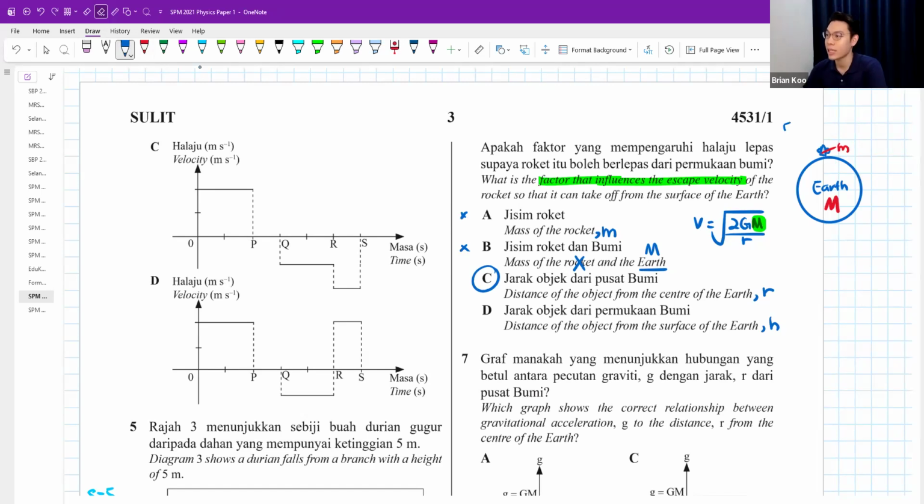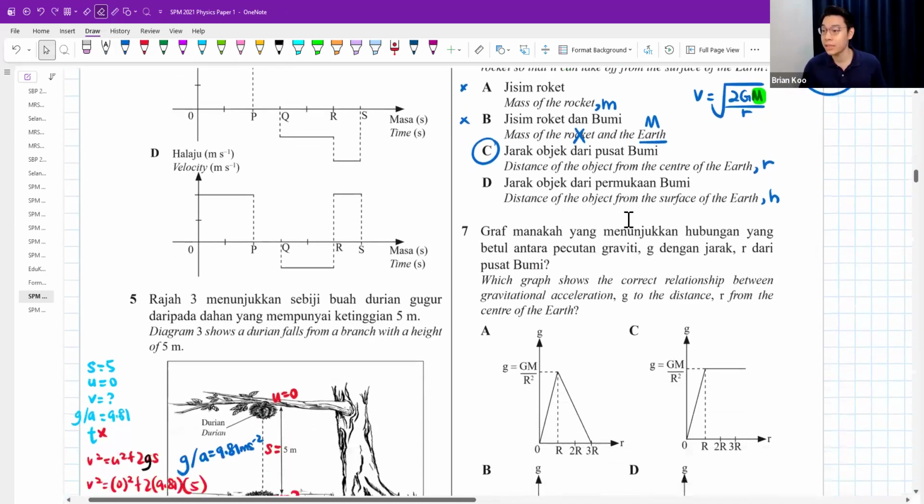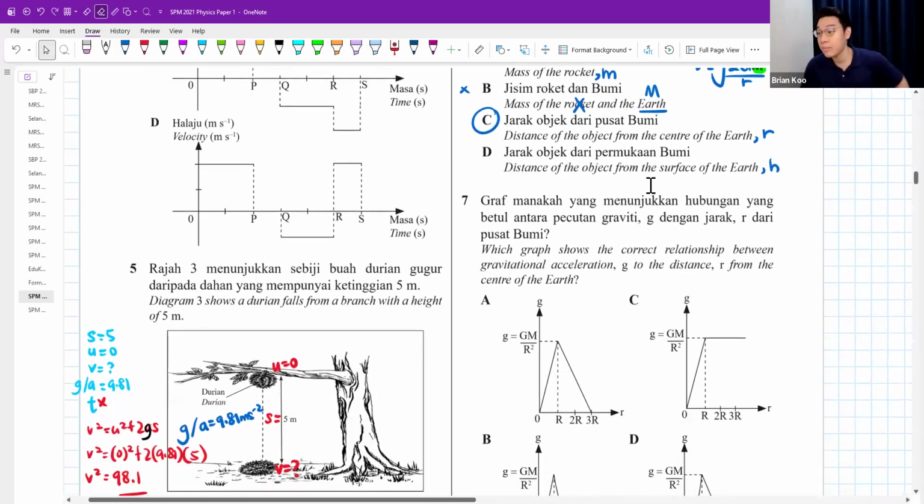h is the height. Let's say your satellite is here. This is called height from the surface of the Earth. We always call it h. But you always need to use the distance from here all the way to the center of the Earth. That is called small letter r. Must know the difference. Okay, so this is checking on how well you know the symbols. Yeah, number 6 is C.